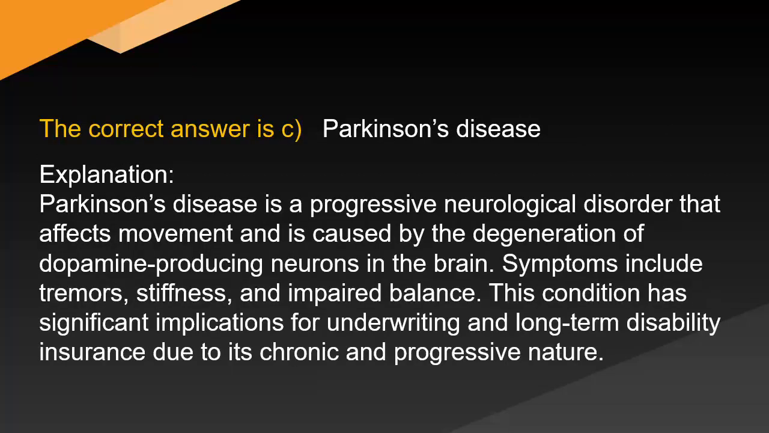Parkinson's disease. Explanation. Parkinson's disease is a progressive neurological disorder that affects movement and is caused by the degeneration of dopamine-producing neurons in the brain. Symptoms include tremors, stiffness, and impaired balance. This condition has significant implications for underwriting and long-term disability insurance due to its chronic and progressive nature.